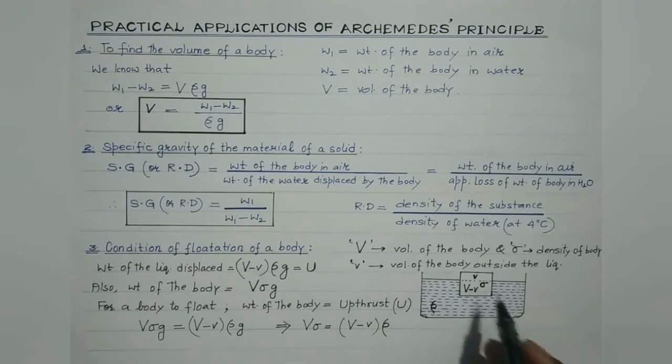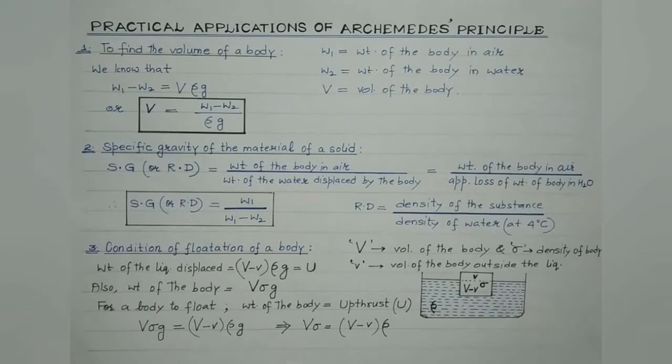Sigma is the density of the material of the body under consideration. Rho is the density of the liquid in which the body is immersed. Right? Capital V is the volume of the body, volume of the entire body. Small v is the volume of the body which is outside the liquid. Clear? So capital V minus small v would be the volume of the body which is immersed inside the liquid.